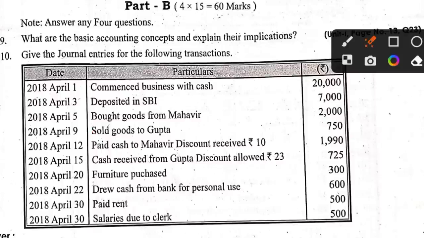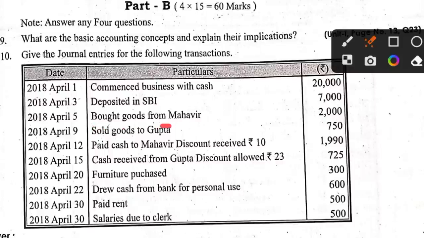Next, bought goods from Mahavir. Mahavir is a personal account. What is the personal account rule? Debit the receiver, credit the giver. Is Mahavir the giver or receiver? We are bringing goods from Mahavir, so Mahavir is a giver. So what will be the transaction?